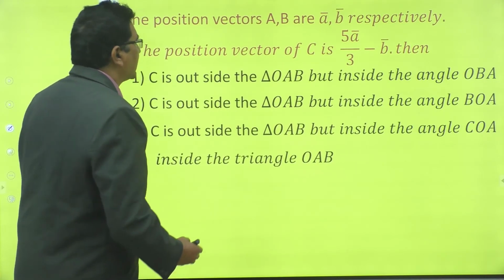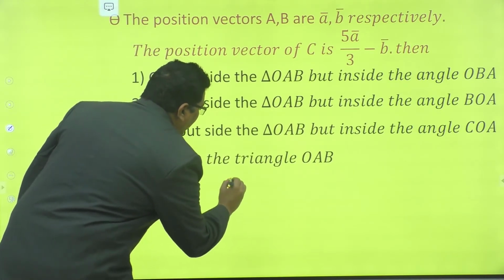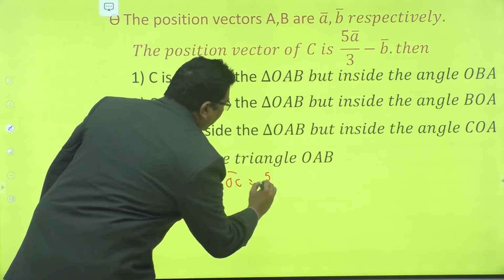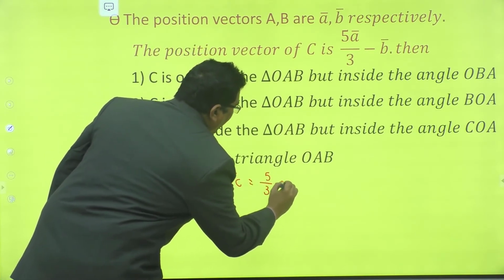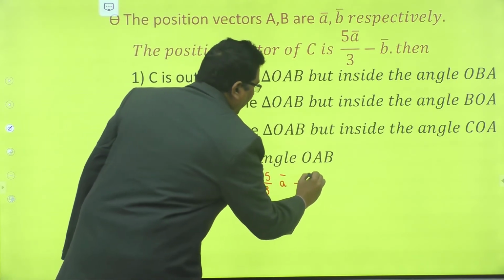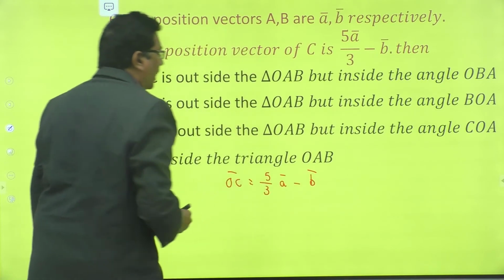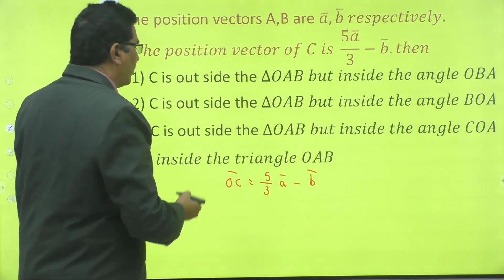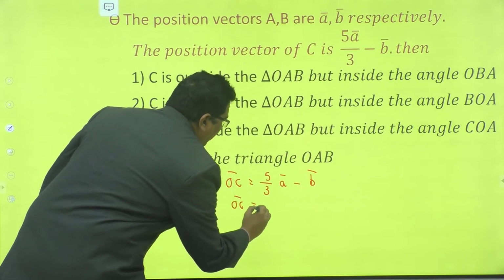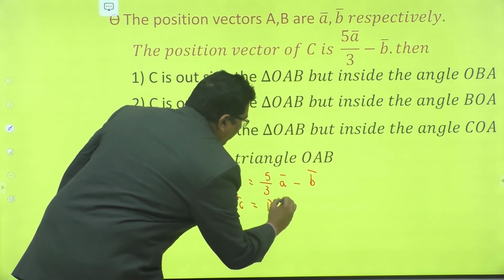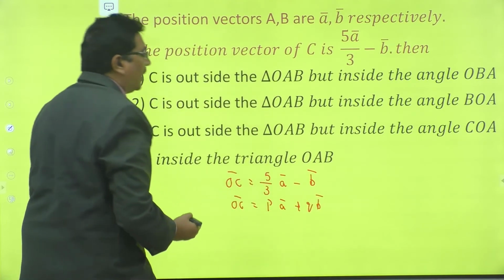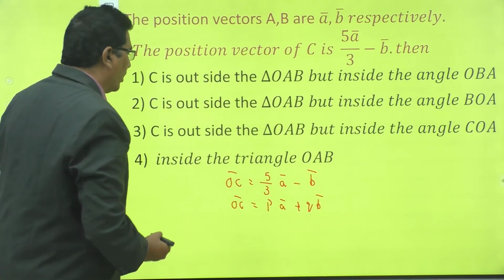Given point is OC bar equal to 5 by 3 into A bar minus B bar. Right, comparing with the previous point, OC bar is equal to P times A bar plus Q times B bar.